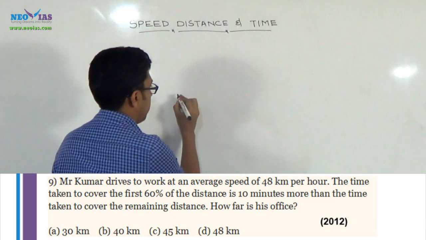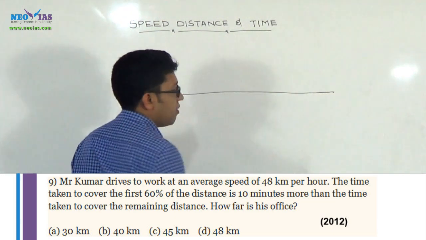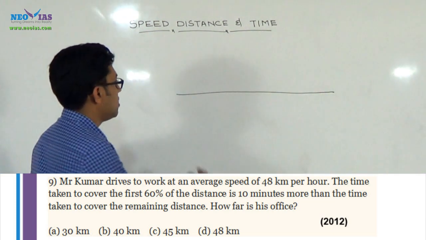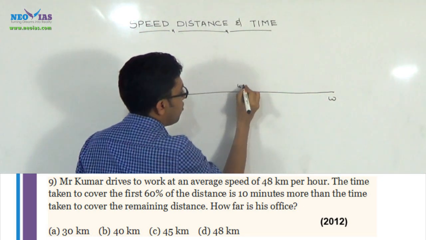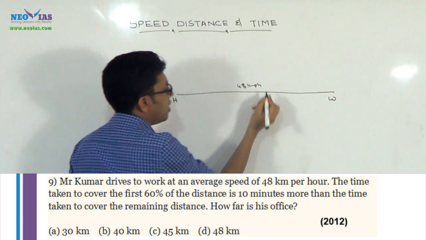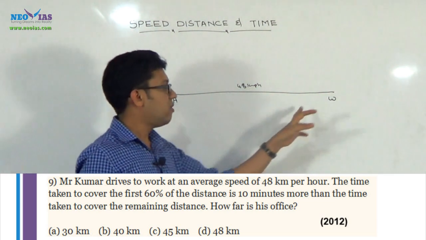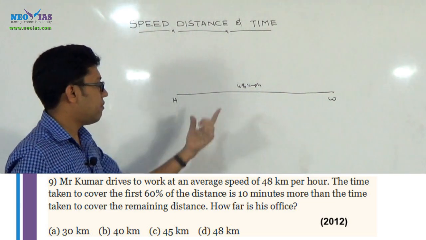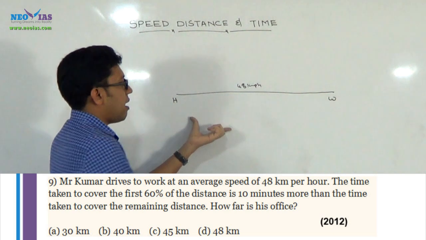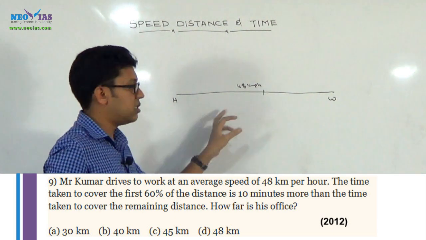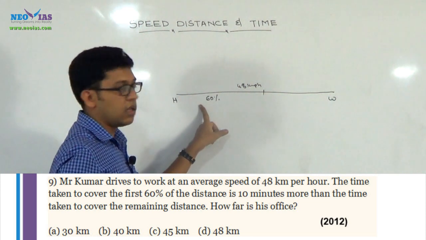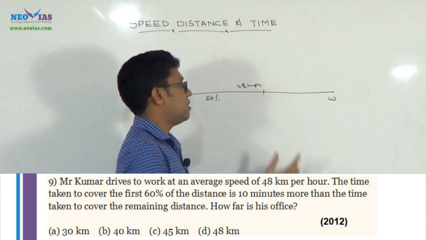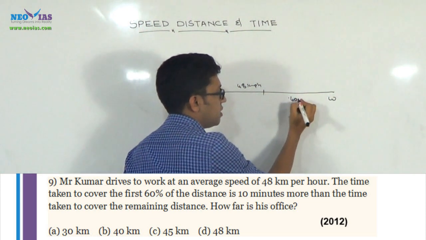Kumar, one man, is traveling from his home to workplace at a speed of 48 km per hour. He is traveling the whole distance at a speed of 48 km per hour. Then what is the next data given? He travels his first 60% of the distance, then covers the next 40% of distance.